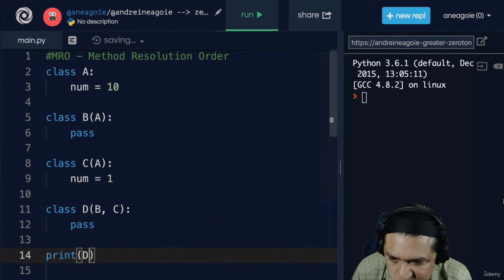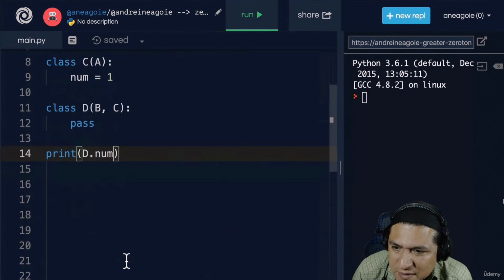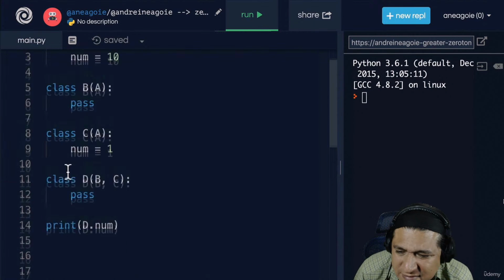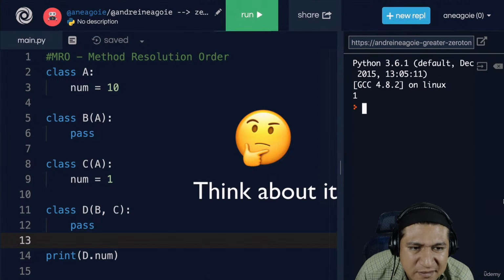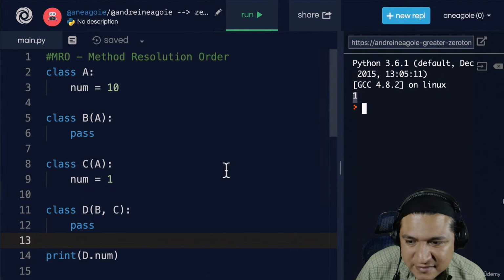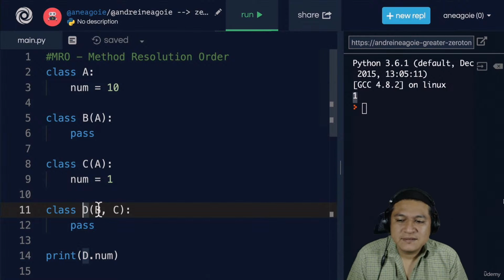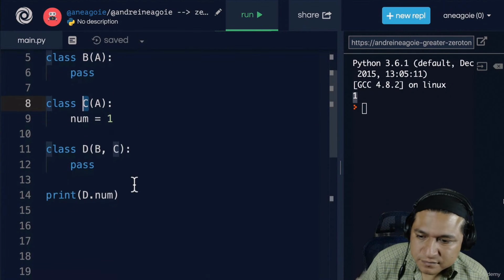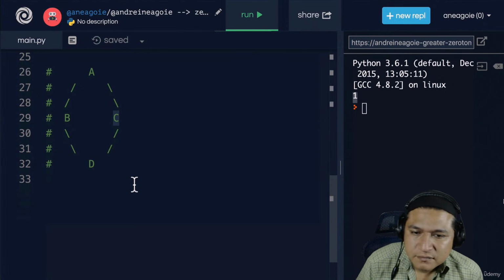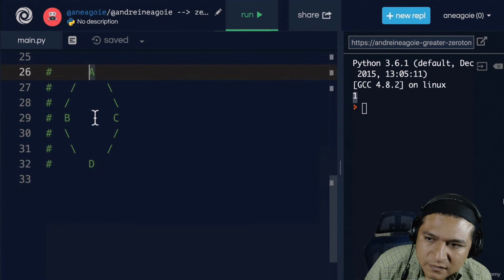Let's say I wanted to do print d.num. Which one is it going to have? Let me move this out of the way, or comment this out. If I run this, can you guess what's going to happen? If I click run, I get 1. Is that what you expected? Look through this. D inherits from B and C, and then those inherit from A. We get 1 because the MRO, the method resolution order, doesn't go D, B, A. Instead, it goes D, B, C, A.